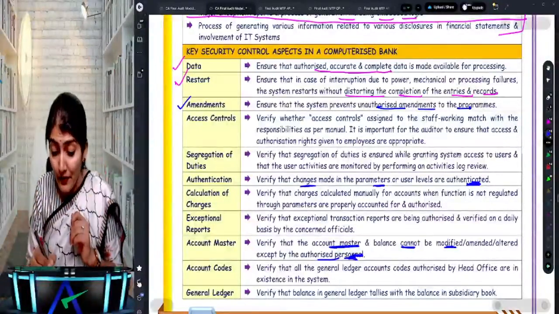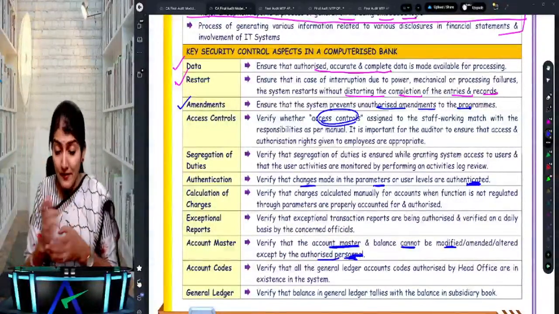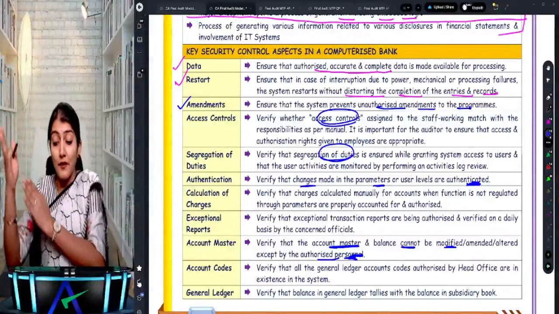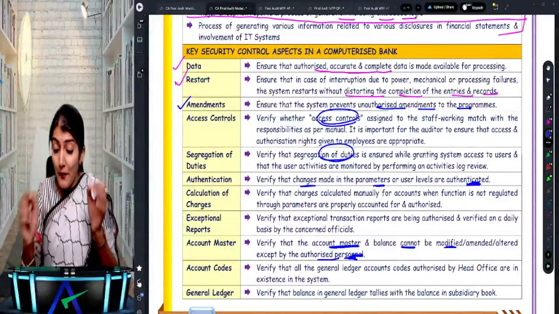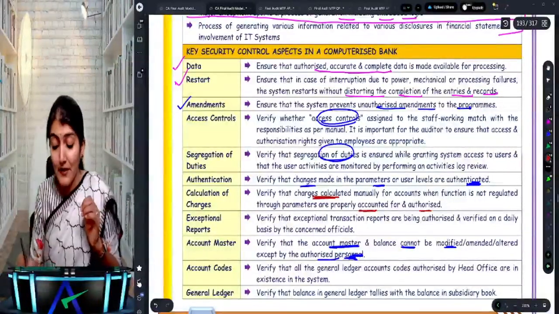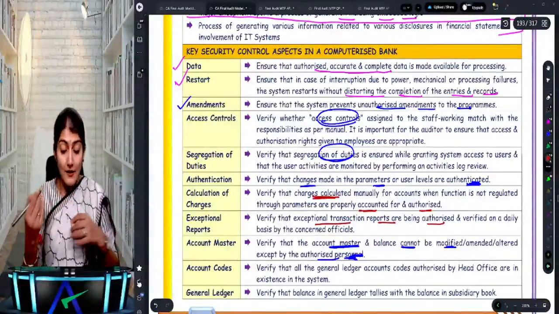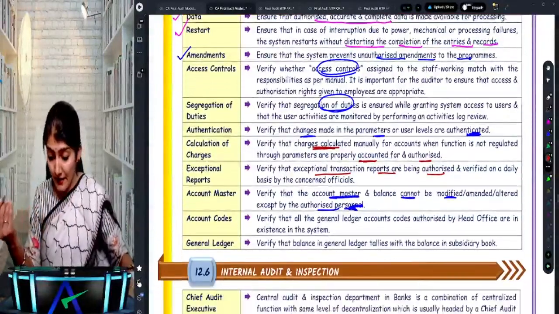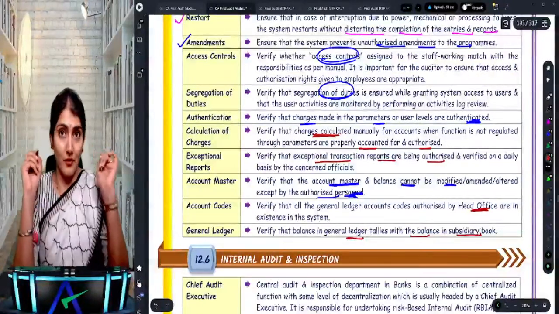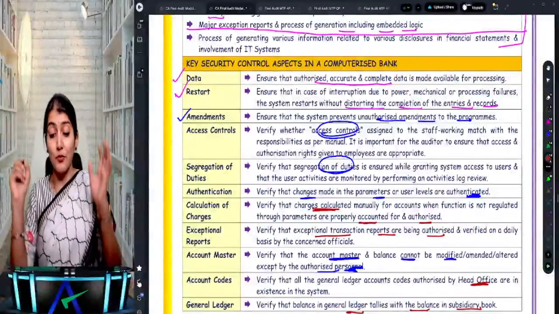Then after that, what does it say? There should be proper access control. Access should be given on a need to know basis, and there should be proper segregation of duties. Then whether charges are calculated manually, whether the function is properly accounted for, and how the exceptional transaction reports are being authorized. And the last two points: account codes, whether they are authorized by the HO, and the general ledger tallies with the balance in the subsidiary book. So what is this? This is the key security control aspects in a computerized bank.